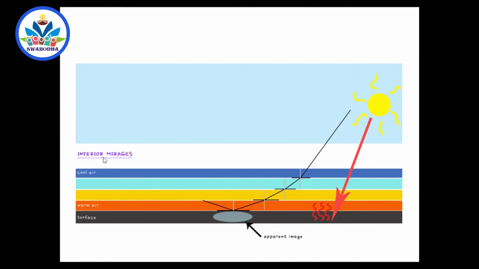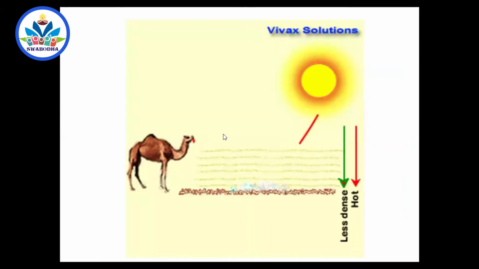So a person observing from here receives light like this. Actually, this light is coming from here. So he feels that this ray is coming from somewhere here below, and he feels that the image of this object is seen inside the earth. So if the image of the object is seen inside the earth, we feel that there is water. Okay, the same thing is explained here. A light ray coming from here undergoes bending through different layers.